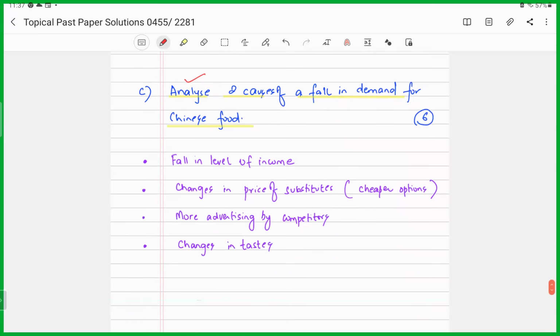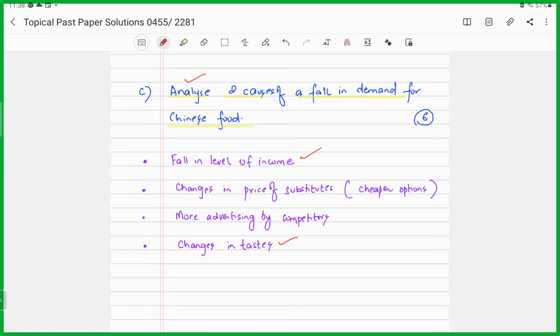Either you could say that there was a change in taste and preferences, right? Now the consumers no longer wanted to eat more of Chinese food. They were more inclined towards eating Indian cuisines or Thai, Japanese, or maybe Italian, right? Or there was maybe a fall in the level of income. You see, maybe the earnings of the people fell, and dining out could be seen as a luxury, right? So now a fall in income meant that less people were eating out, right? So as a result, the demand for Chinese food fell, right?